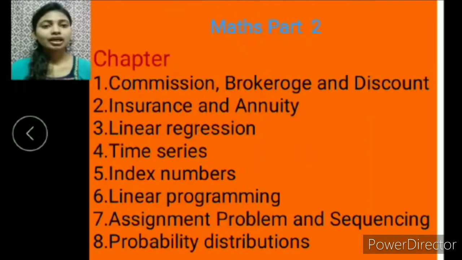Next, in Maths Part 2: first, commission, brokerage and discount. Second, insurance and annuity. Third, linear regression. Fourth, time series. Fifth, index numbers. Sixth, linear programming. Seventh, assignment problem and sequencing. Eighth, probability distribution. There are a total of 8 chapters in Maths Part 2. In this lecture, we are going to start mathematical logic from Part 1.